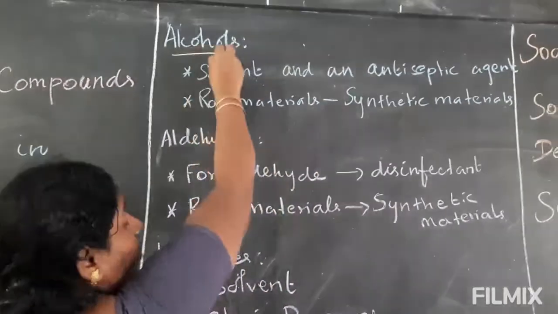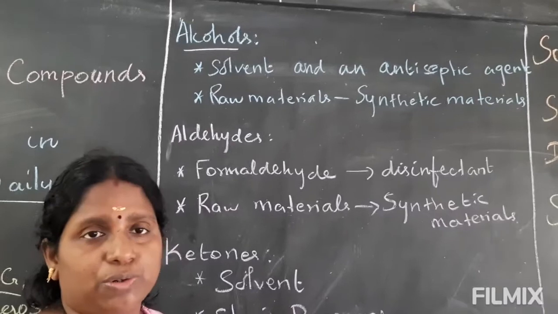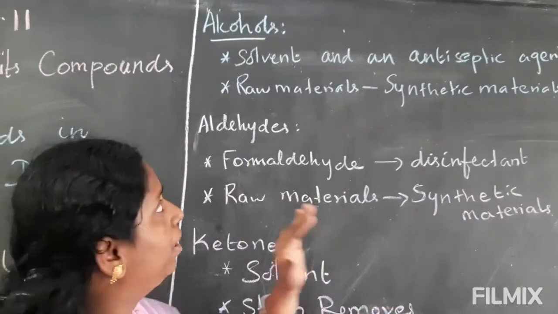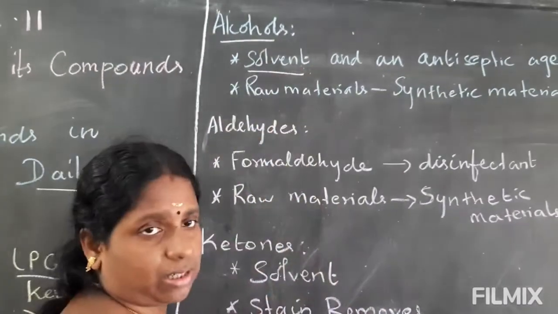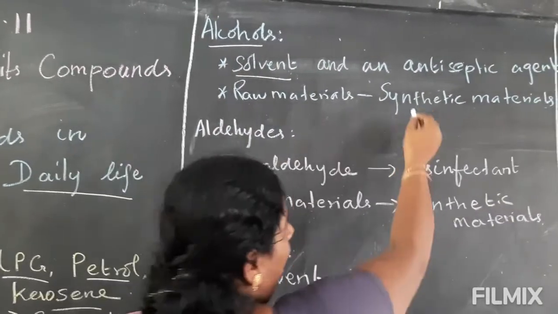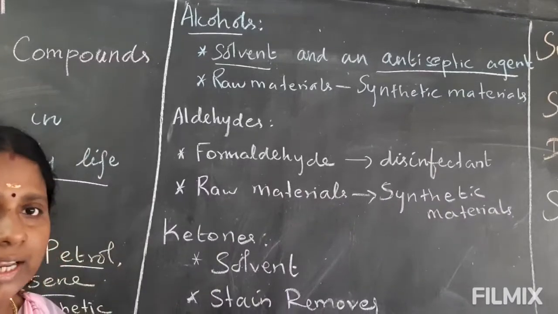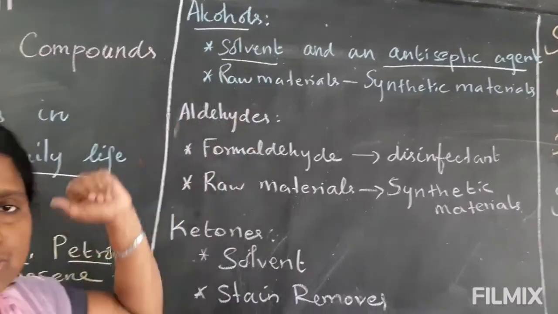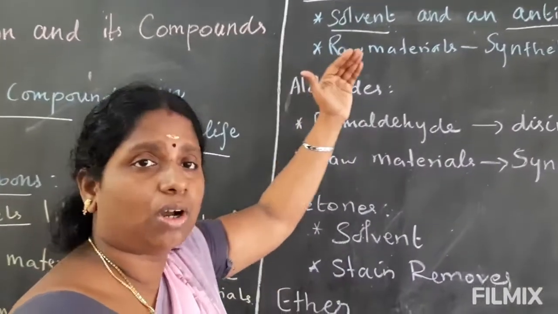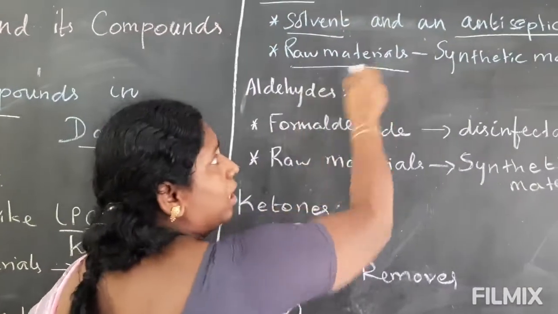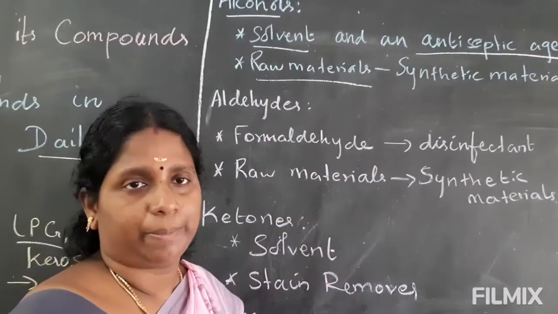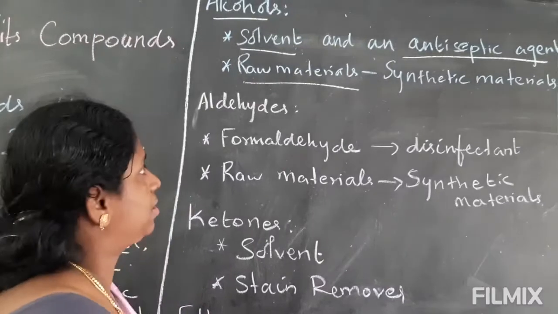See, alcohol. Alcohol is not used separately; it is included with hydrocarbon. Alcohol is a solvent and an antiseptic agent. Already we have learned here that ethanol is an antiseptic agent and solvent. And alcohol is also used as a raw material for making synthetic materials.